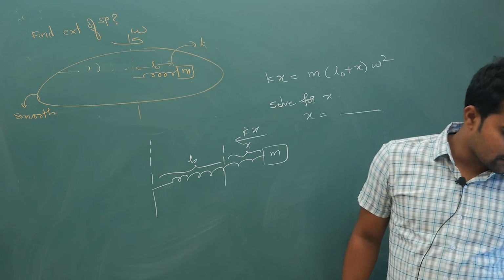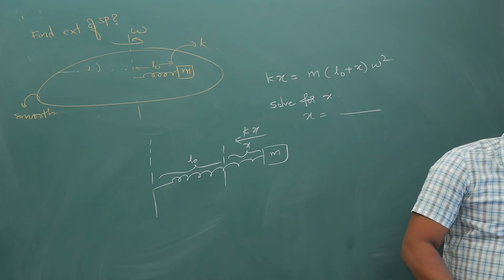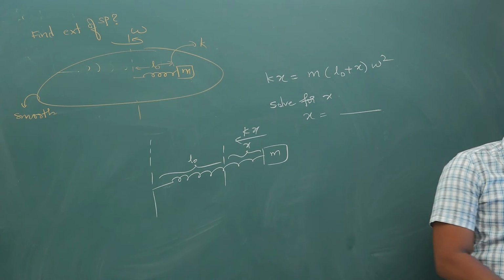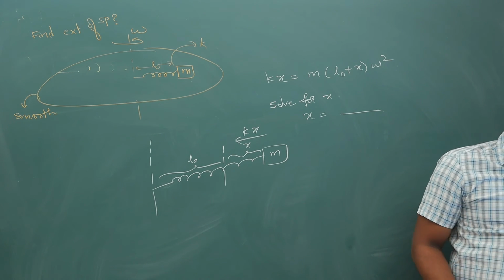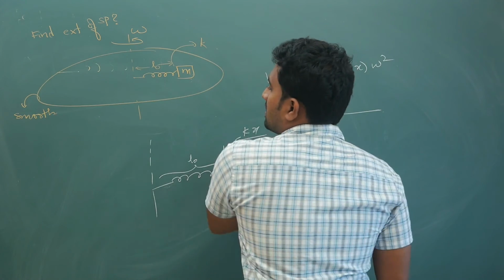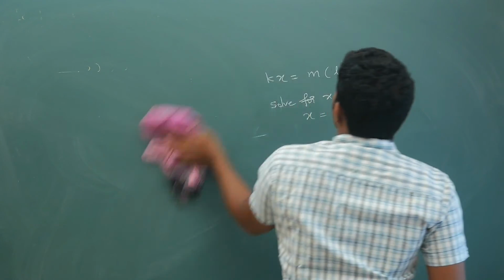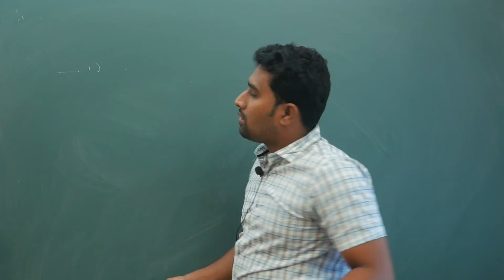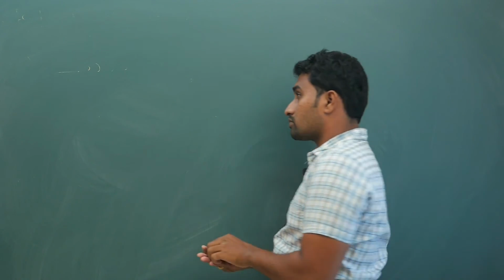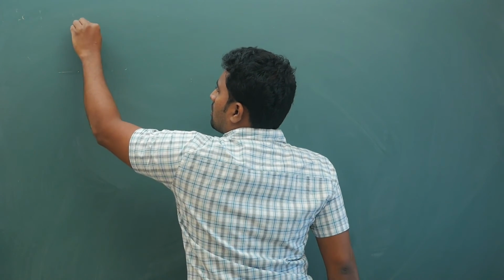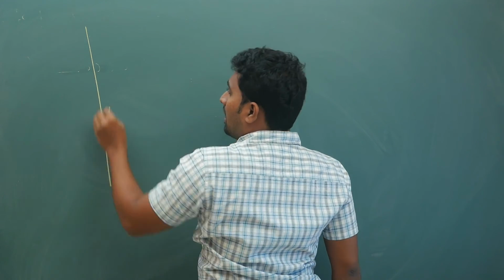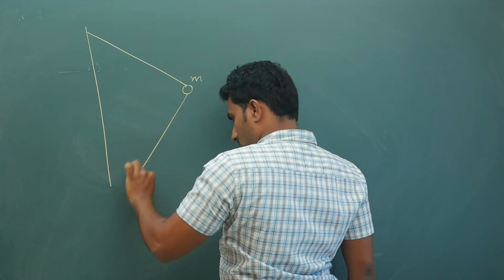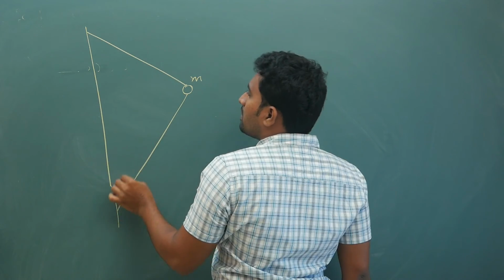All right, next is if you have a combination of two threads, for example. How is that? I will tell you. So next, they can give you questions even like this. Let me show you. You have a block of mass m which is attached to a rigid rod.